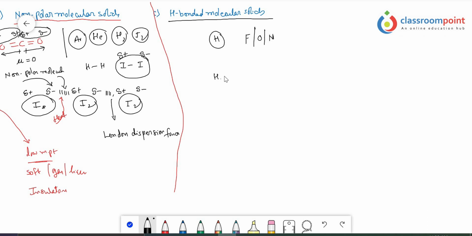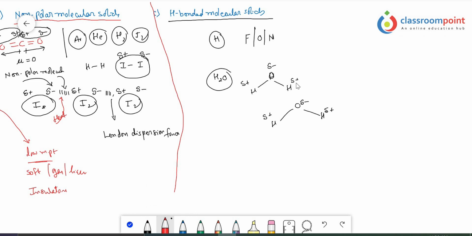If you take the H2O molecule, oxygen is connected to two hydrogen atoms, and here also oxygen is connected to two hydrogen atoms, and similarly like this. We know that oxygen is a more electronegative atom, so a partial negative charge is formed on each oxygen, and a partial positive charge on each hydrogen.